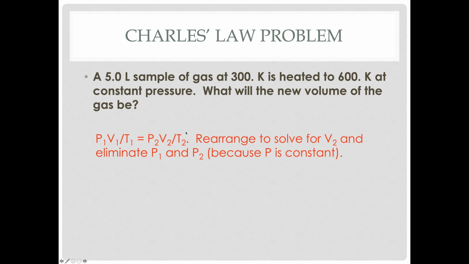Now, rearrange to solve for V2. Multiply both sides by T2, and you'll get that V2 equals V1 T2 over T1. Then just substitute in your values and solve. The units for Kelvin will cancel, and liters will be the unit that's left.